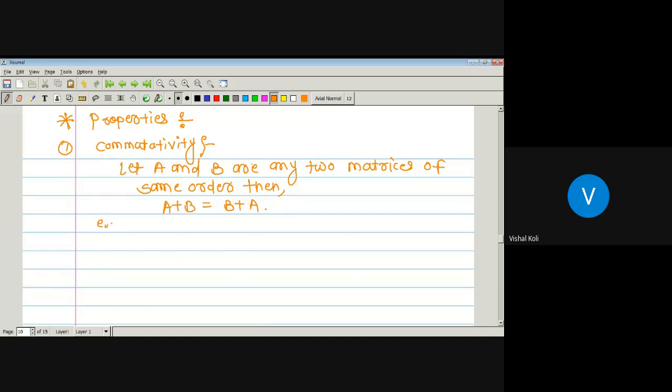For example, suppose A is a matrix of order 2 by 2 and B is also of order 2 by 2, having entries A1, A2, A3, A4, and B is a matrix of order 2 by 2, which is again B1, B2, B3, B4. Okay, so here we have two matrices of order 2 by 2.